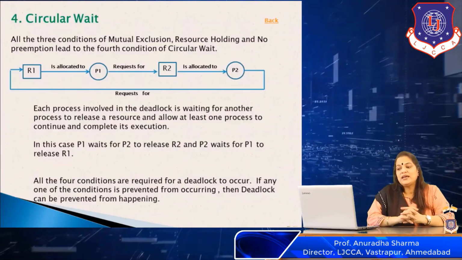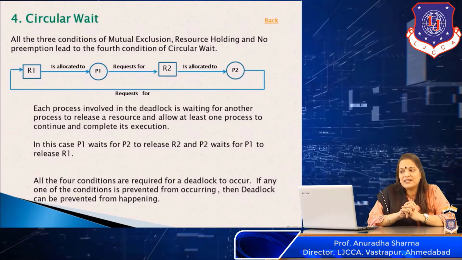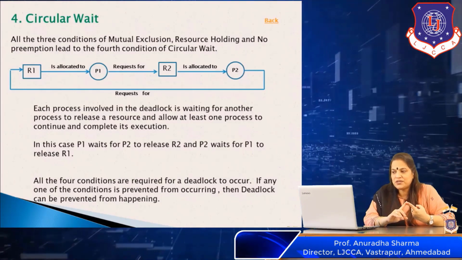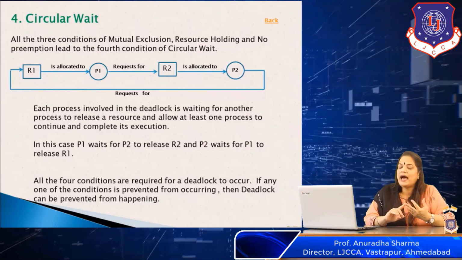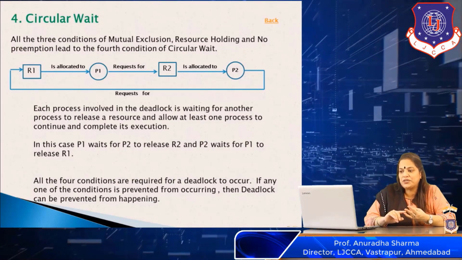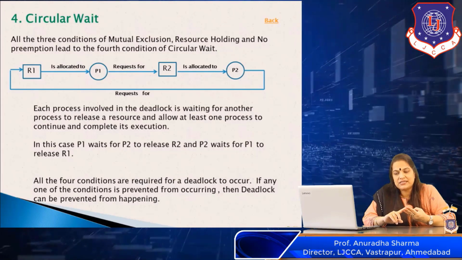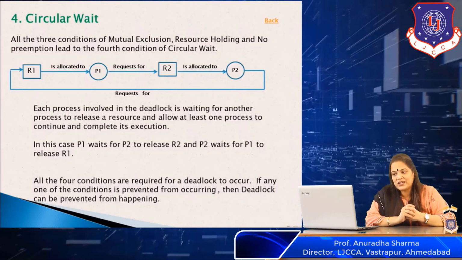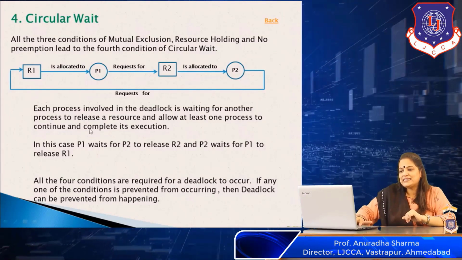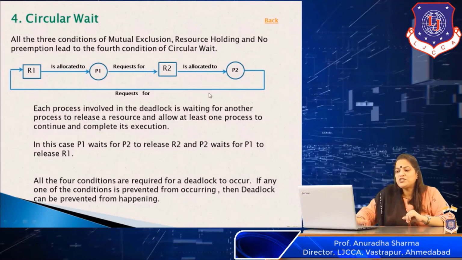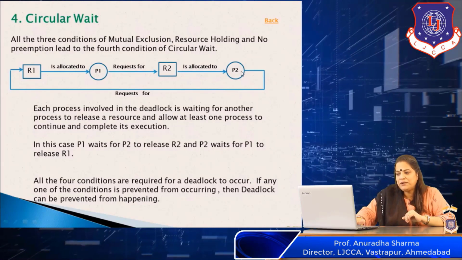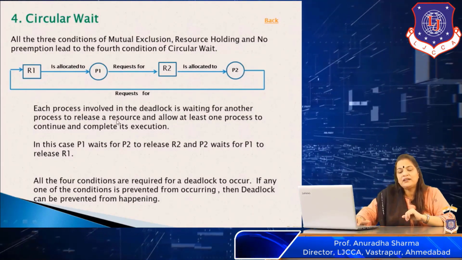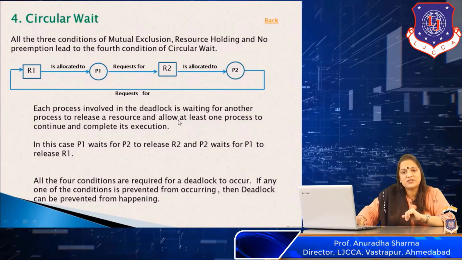And the fourth one is a circular wait. Now all the three conditions, that is, first mutual exclusion, second resource holding, and third no preemption, if all these three conditions are there, it leads to the fourth condition of circular wait. Now over here, this is a circular wait where each process, P1 and P2, which is involved in the deadlock, is waiting for another process to release a resource.